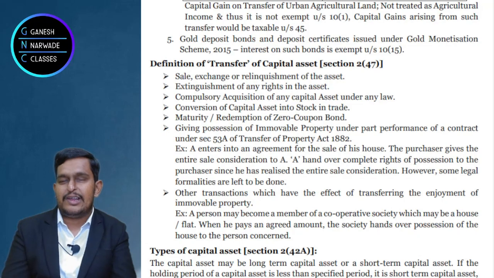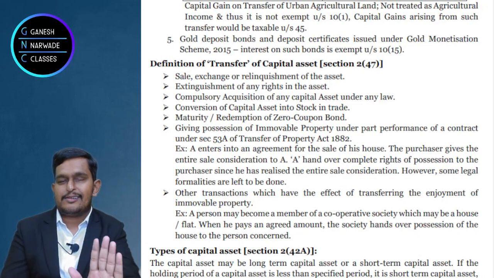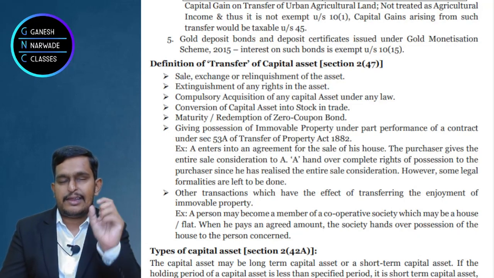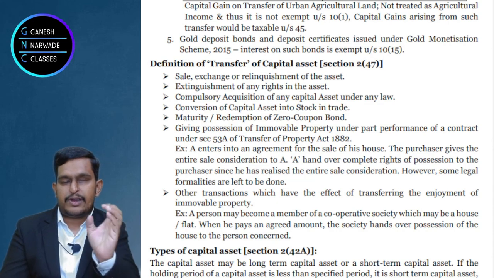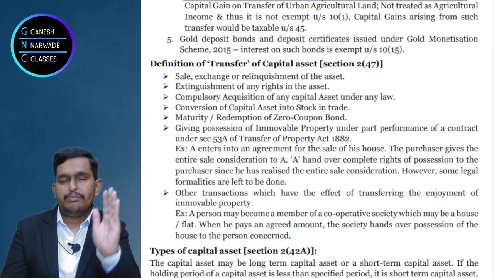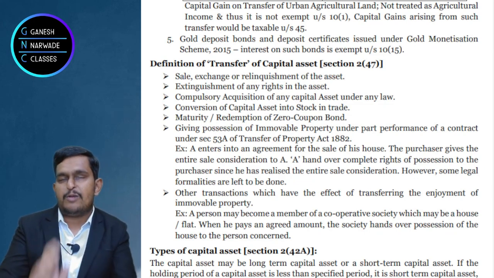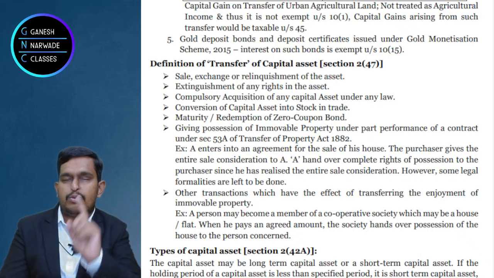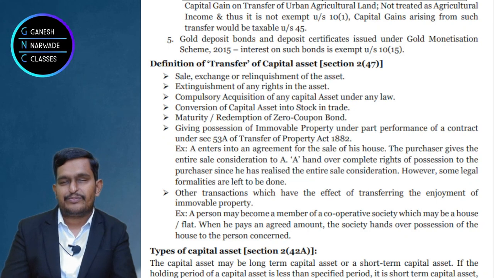Okay, no need to worry. But presently you just understood that government compulsorily takes your property as per the laws which are made, right, land acquisition laws, and that is generally not a transfer but is included in the definition of transfer under section 2 clause 47. So we'll consider this also as transfer.